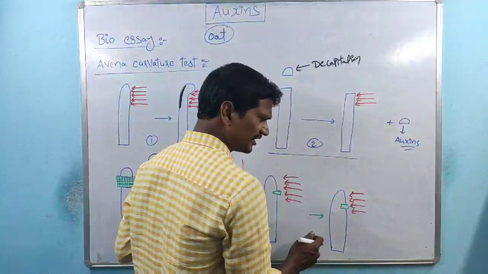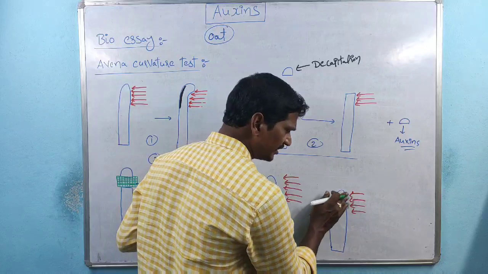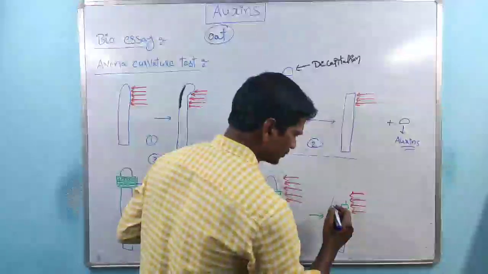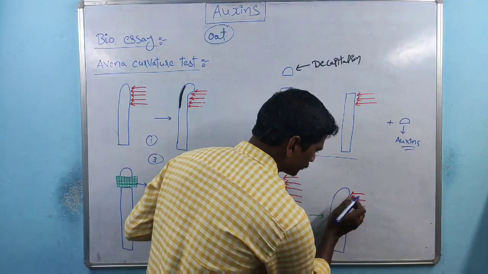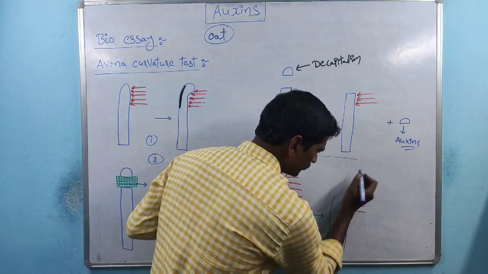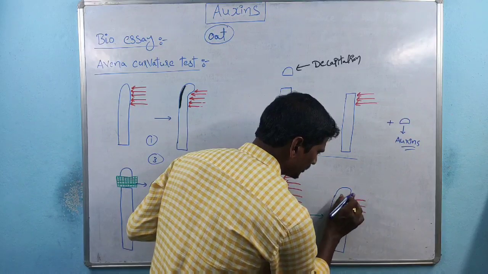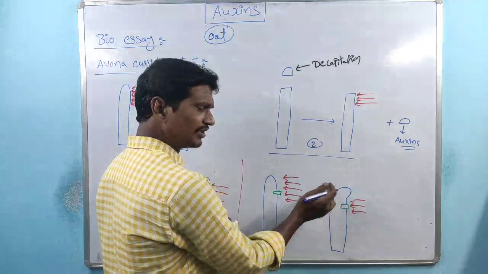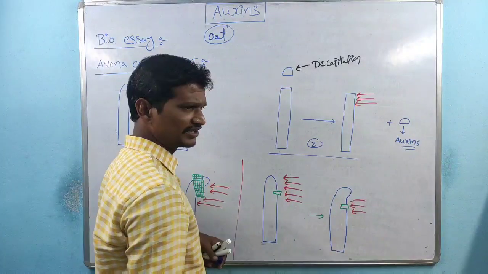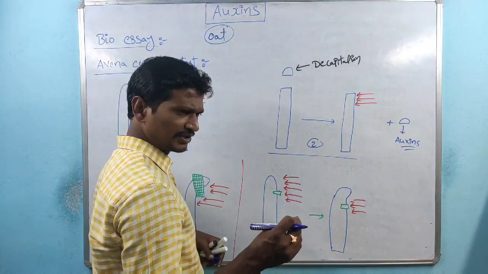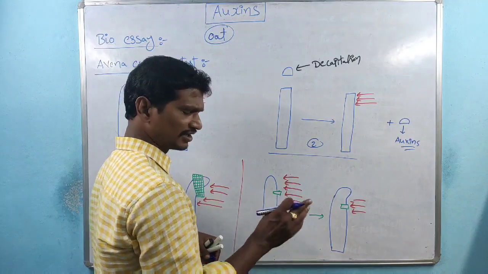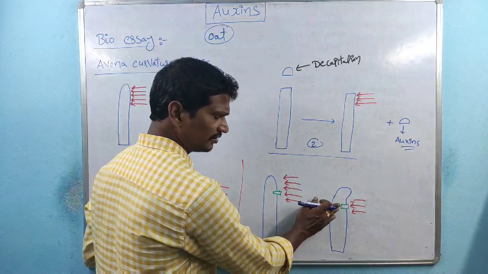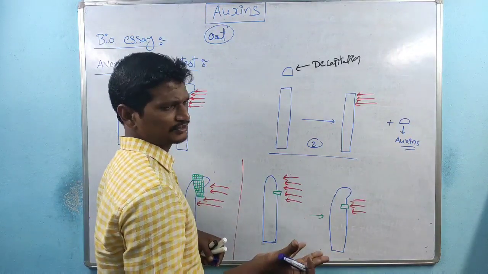See, when we illuminated light, here the bending takes place. What does this indicate? Simple. Here is the light illuminated side. If the light illuminated side is affected, that does not affect the bending process.